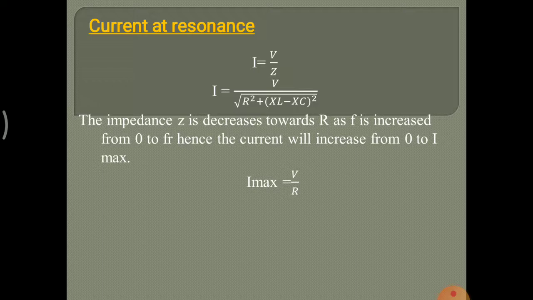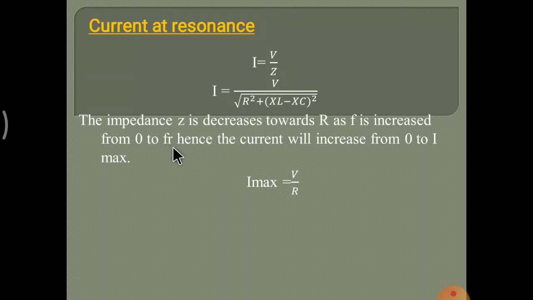As Z decreases towards R, F is increased from 0 to FR, meaning the supply frequency increases towards the resonance frequency. When Z decreases towards R, Z is equal to R and F increases towards FR.